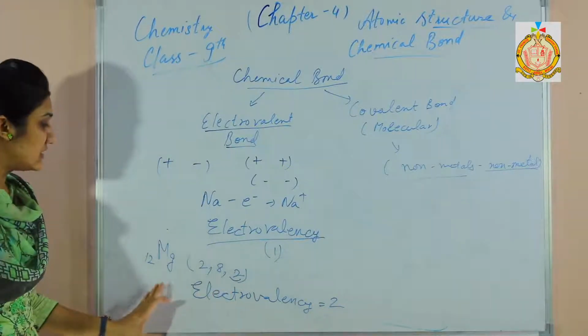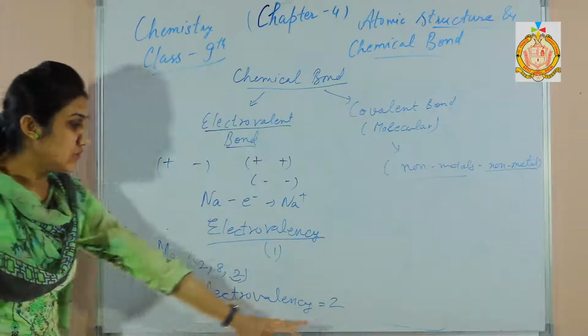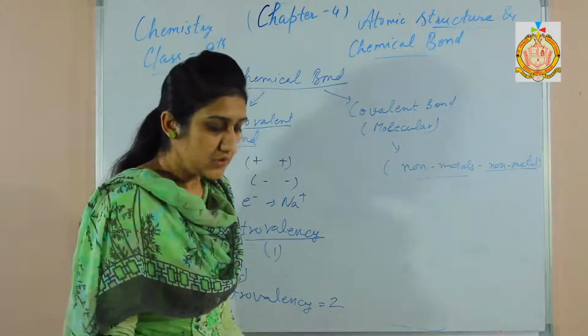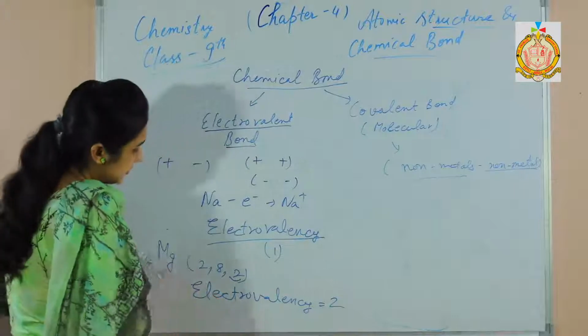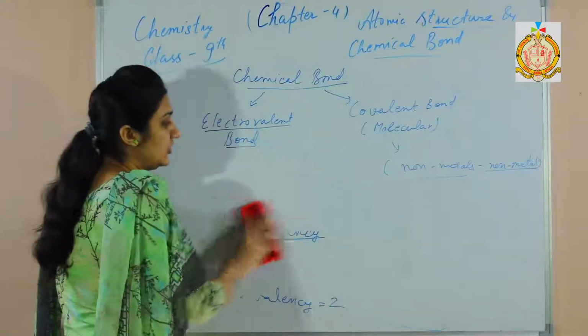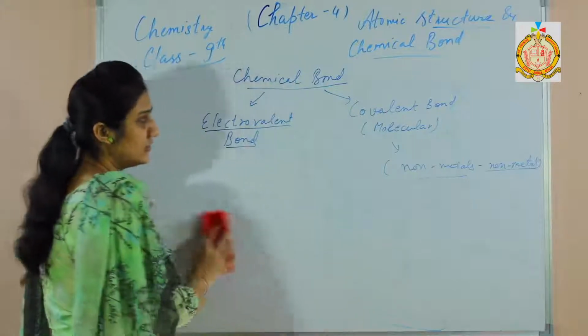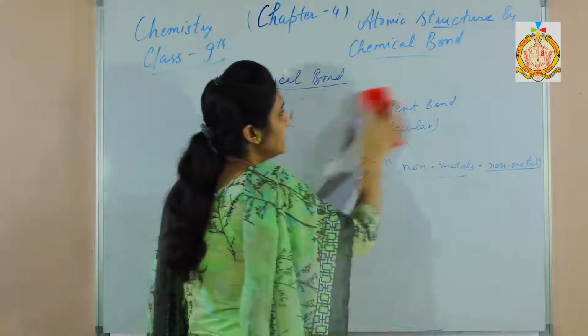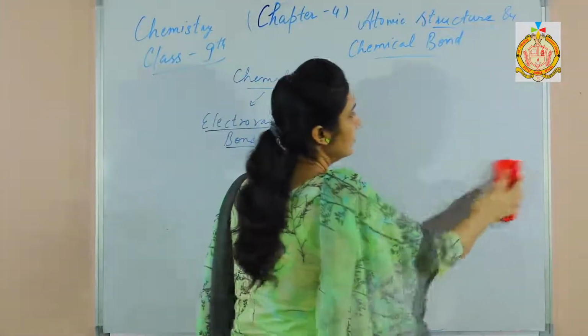How many electrons can it donate? It can donate 2 electrons, so its electrovalency is 2. So you can say electrovalent bonds are those formed between metals and non-metals. We shall discuss covalent bonds later on in this chapter.